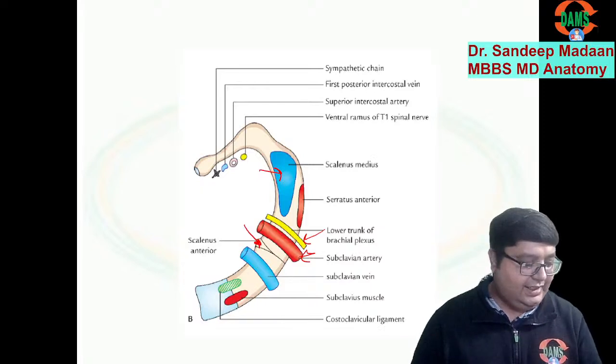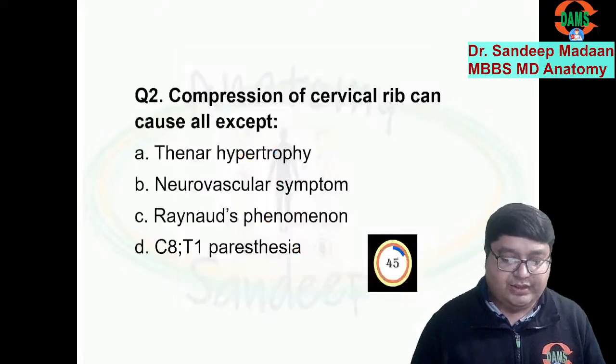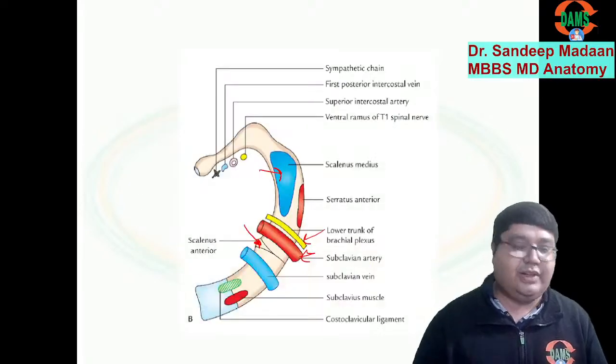I hope you got the understanding now. So we are looking at neurovascular compression. That's why the answer was cervical rib.